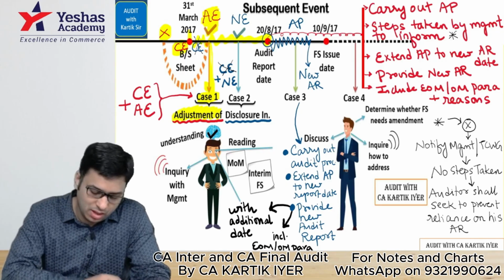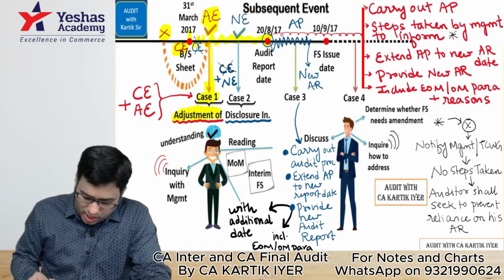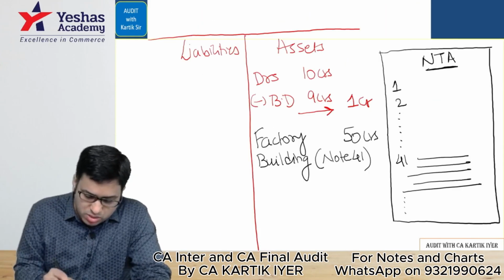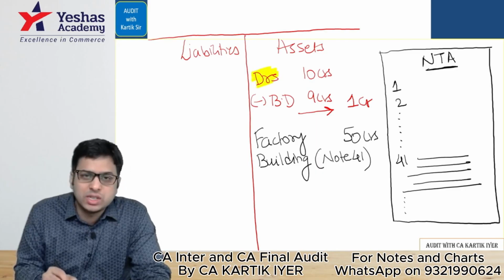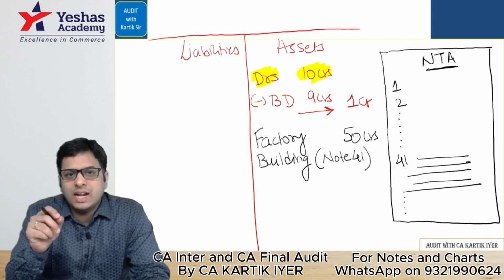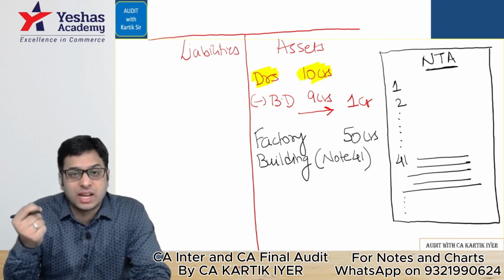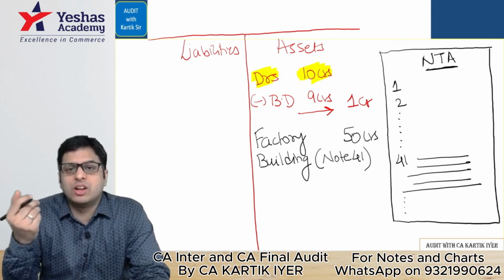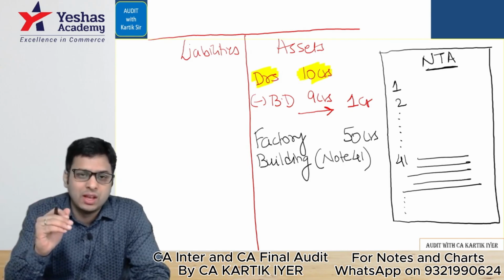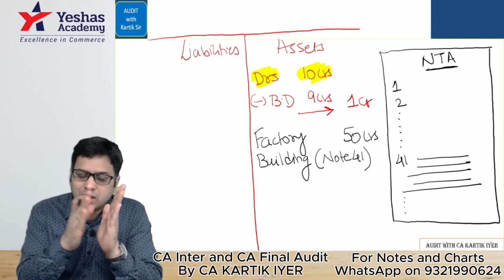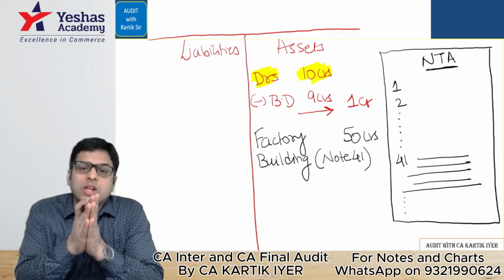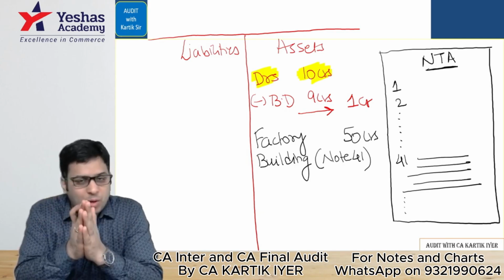Okay. Sir, what does adjustment look like? So I'll just give you an example. Suppose the company was originally planning to show 10 crores debtors value, and 90% of debtors were there in Hyderabad and they were not in a position to pay the amount. So we received calls and emails from them after 31st of March, giving additional evidence, that they will not be able to pay the amount.